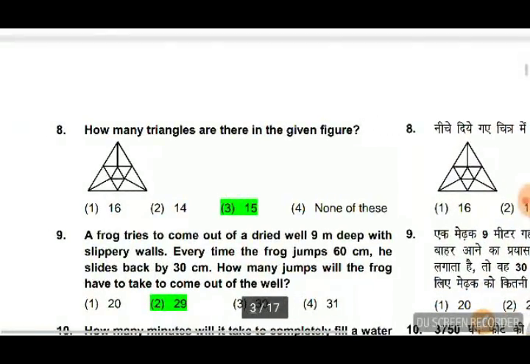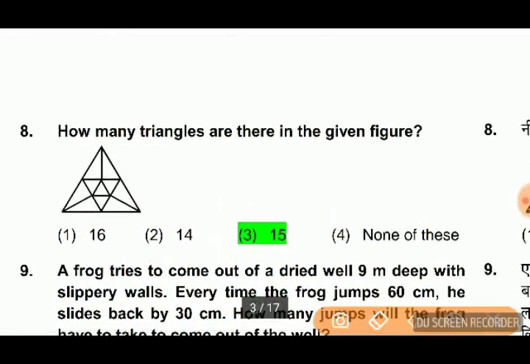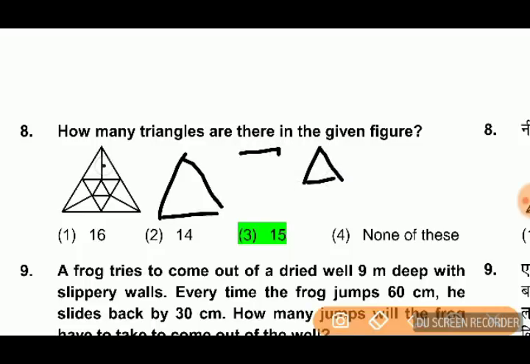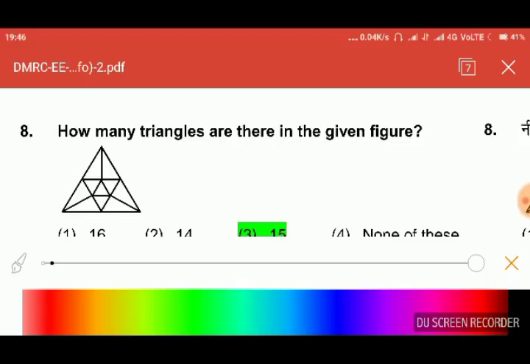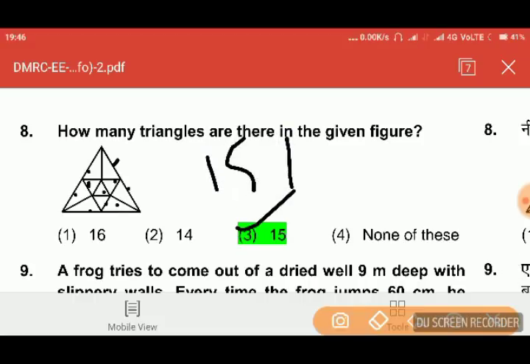Next question. How many triangles are there in the given figure? How many triangles are in this figure? So here look, the big one is one triangle, 1. Then the small ones like this are 1, 2, 3, and in the middle one is 4, and after that 4 plus 1 is 5. Then look at this one, 5, 6, 7, 8, 9, 10, 11. After that the smallest ones are 12, 13, 14, 15. So answer is 15, option 3.